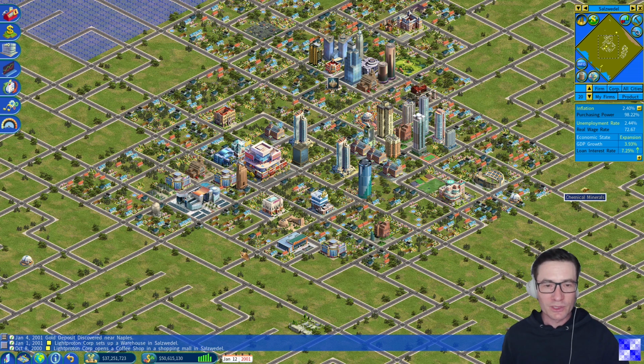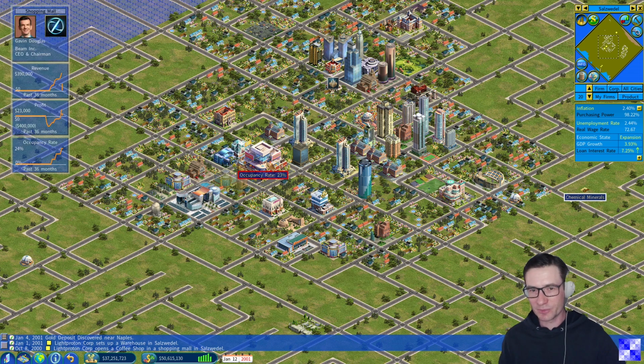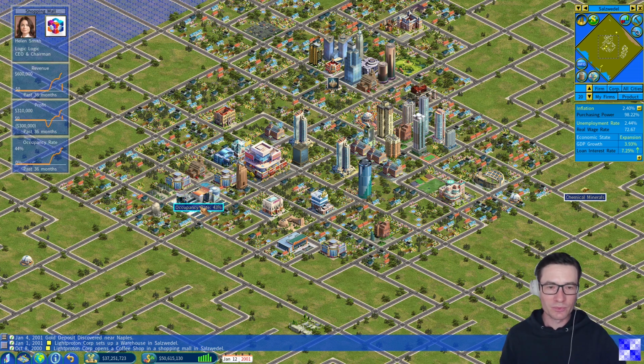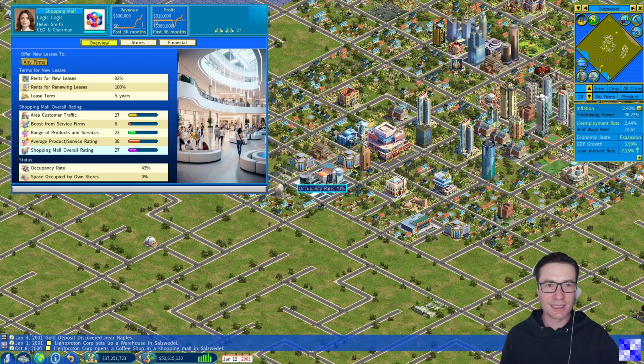And again, we will rent space in one of the shopping malls of the city of Salzwedel, because this saves some of the initial effort. If we set up a service firm somewhere in the city on ground, we have to buy the land, which is quite expensive. Renting space in a shopping mall is much cheaper. Therefore, we will compare the different shopping malls and decide where to set up our first fast food restaurant.